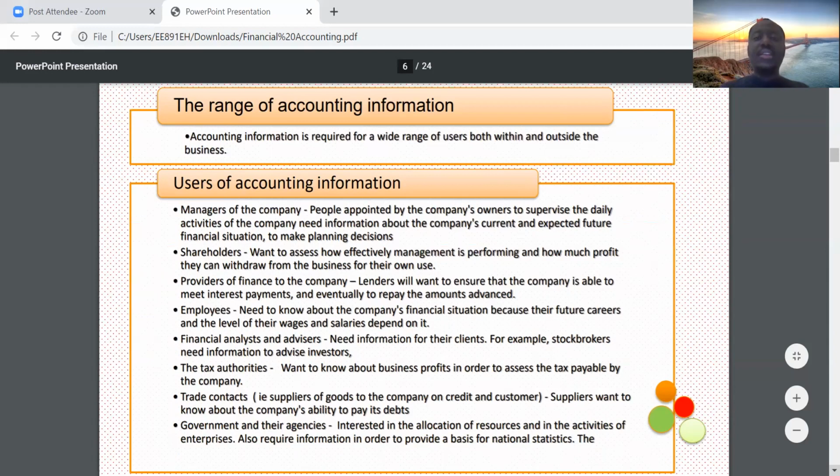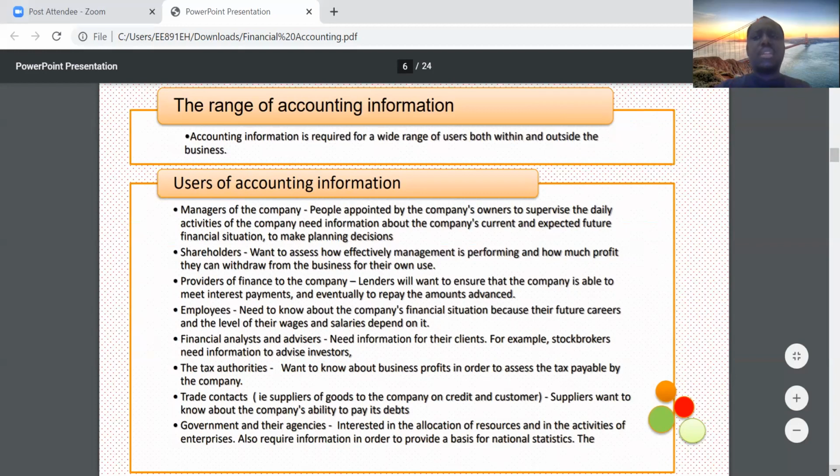You also have trade contacts. Trade contacts are simply suppliers. So suppliers want to know about the company's ability to pay back the goods the company receives on credit. Suppliers and companies would have arrangements where they will give goods to them on credit.